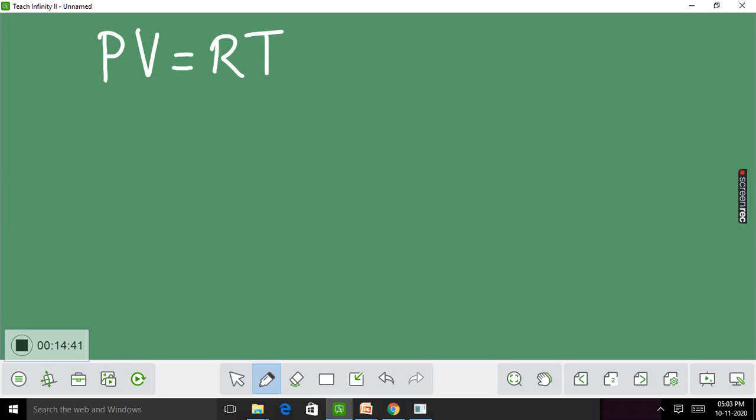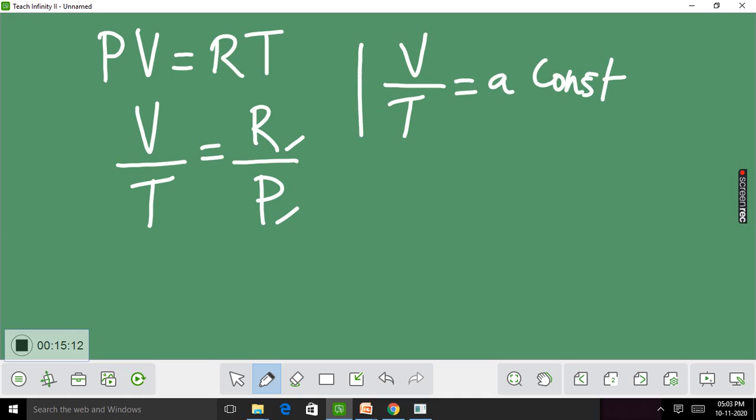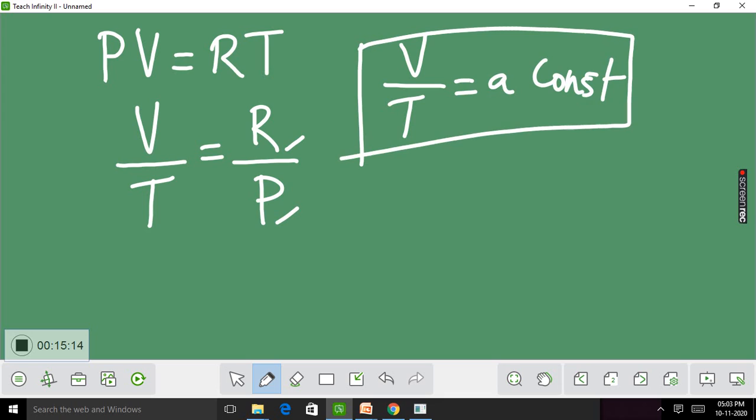In the case of isobaric process, pressure remains constant. We can rearrange this equation as V by T equal to R by P. On the right hand side of this equation, R is a constant, P is a constant for isobaric process. Therefore, we can write V by T equal to a constant. This is the equation for an isobaric process.